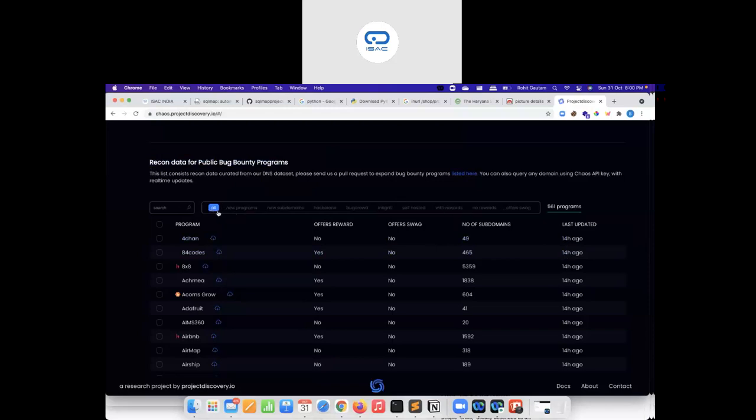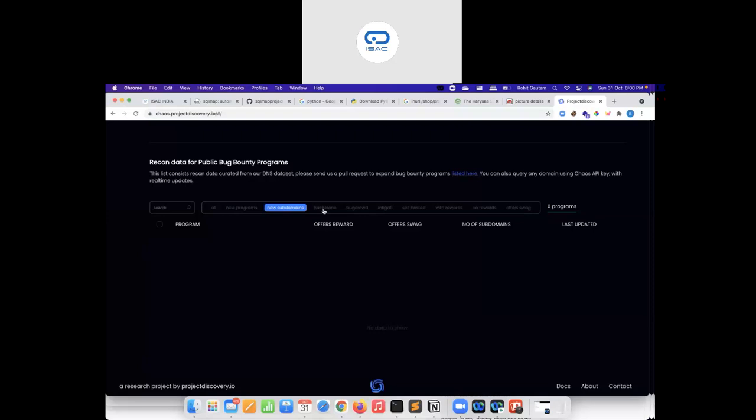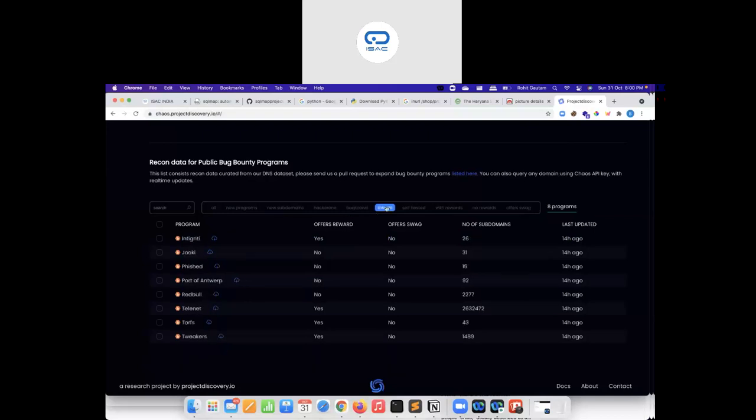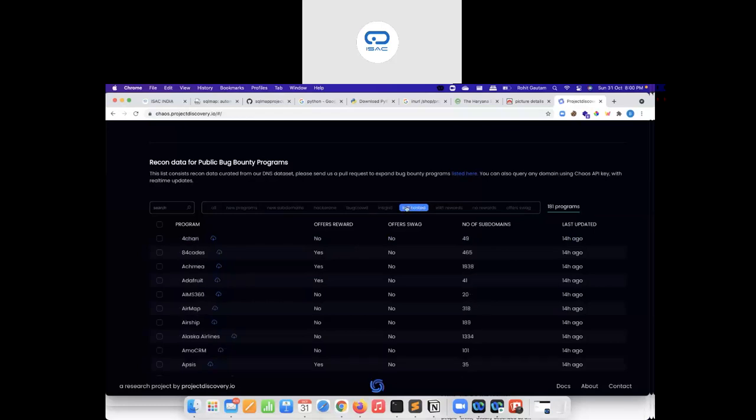You can see all programs, new subdomains, HackerOne programs, Bugcrowd. HackerOne and Bugcrowd are crowdsourced platforms that can be used for doing bug bounties. Similarly there is Intigriti. These are self-hosted programs, which means they are not hosted on platforms like Bugcrowd or HackerOne, but are self-hosted and have their own private program with rewards, or not rewards, and offer swag. So I'll just click on all, and you can see in total we have 561 programs. So you can choose any one program.